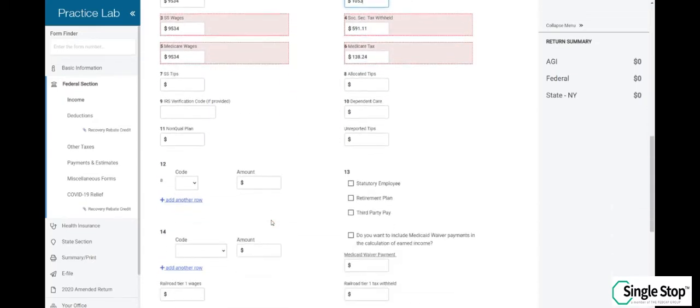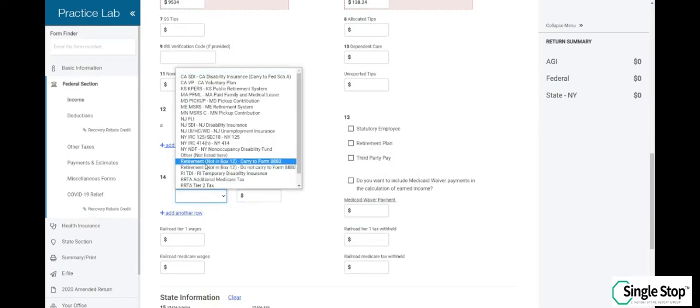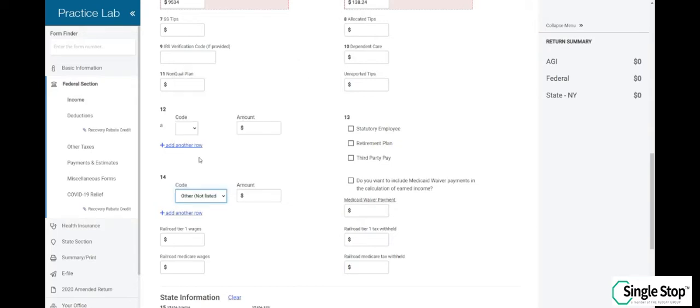We have box 14. Code is NYSDI. TaxSlayer doesn't have all the codes and it doesn't give you the option to type it in. So if you cannot find the code, click on Other Not Listed and enter the amount.